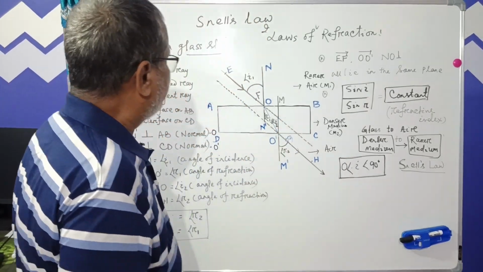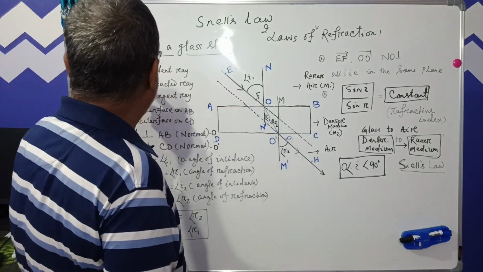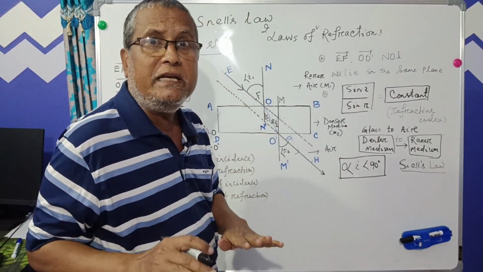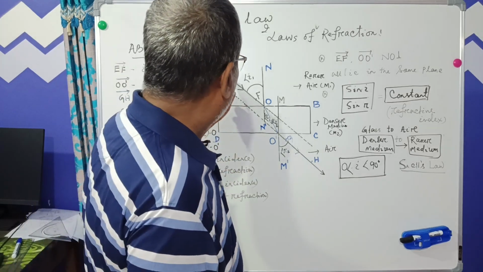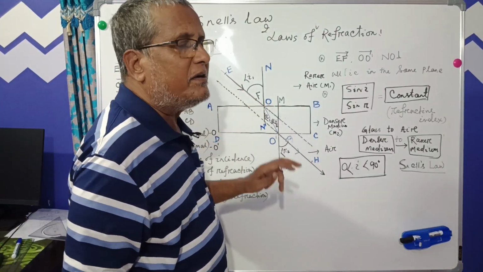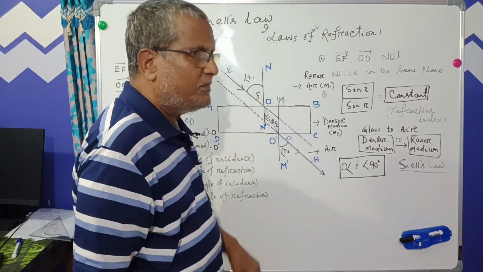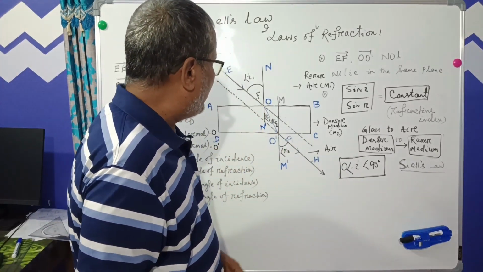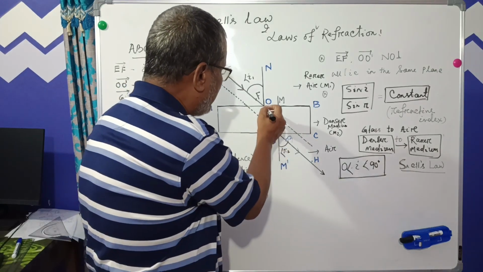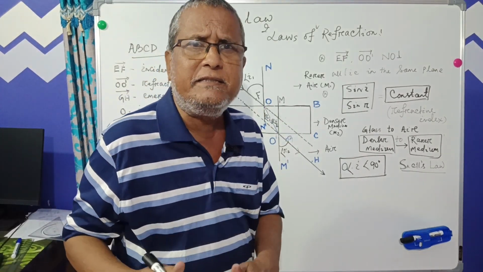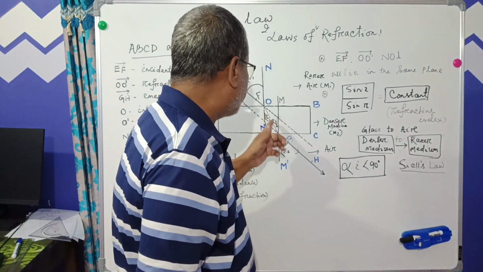So what happens? You see EF, that we have mentioned here. EF is called the incident ray. The incident ray falls at O, that is the interface. And from O, what do we observe here? Let us connect O and O dash. Now it changes its path.